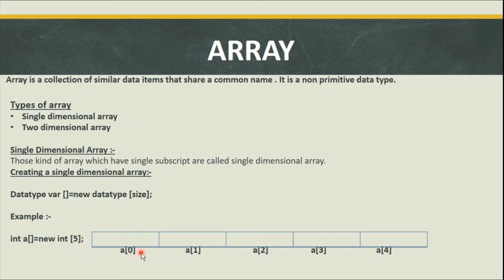So the memory will be allocated in that way. The first location will be identified by a of 0 index, second will be identified by a of 1 index, a of 2, a of 3 and a of 4 index. So here we have 5 different location. Now we can keep 5 different value into it. So second is your array